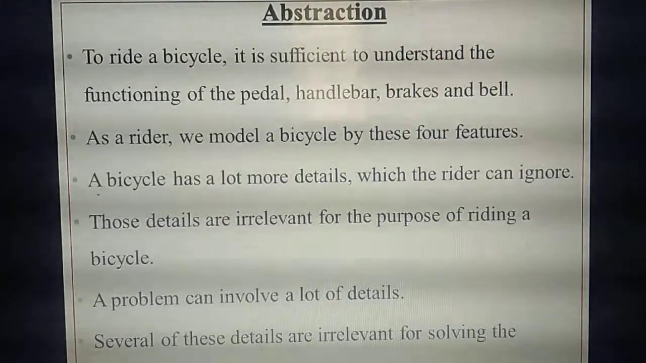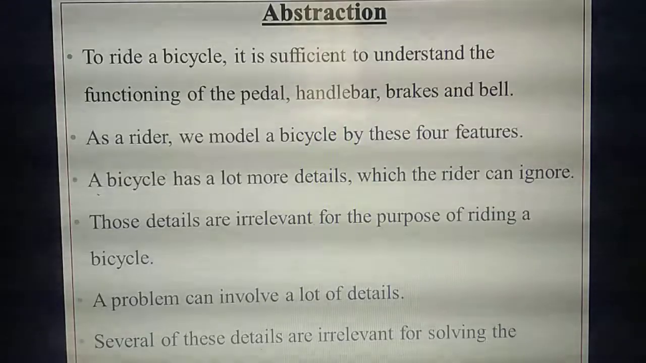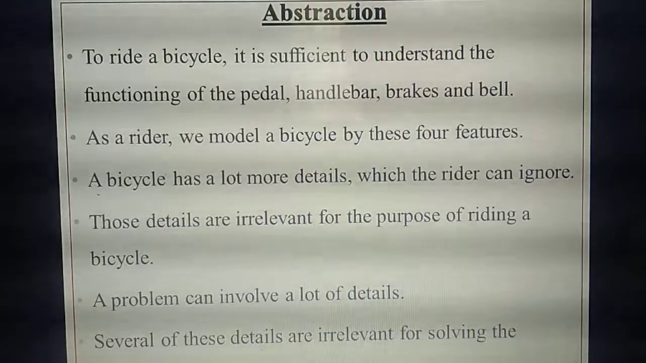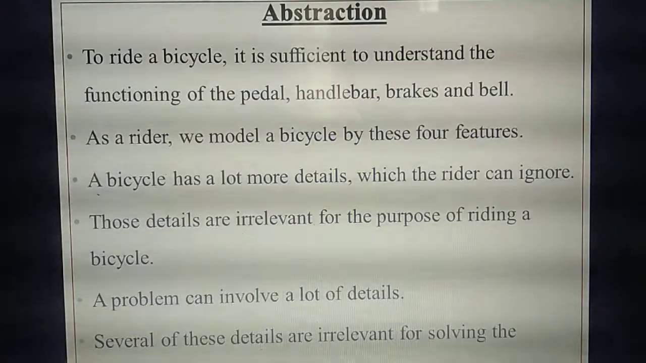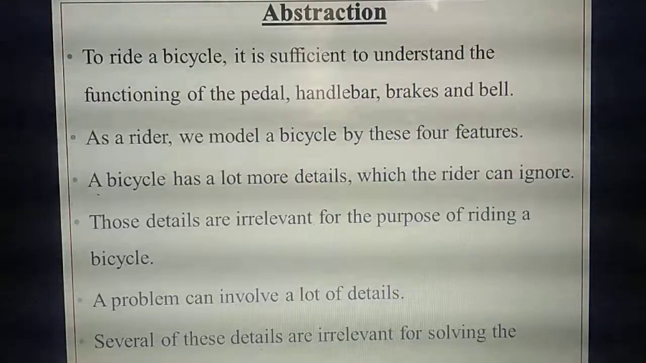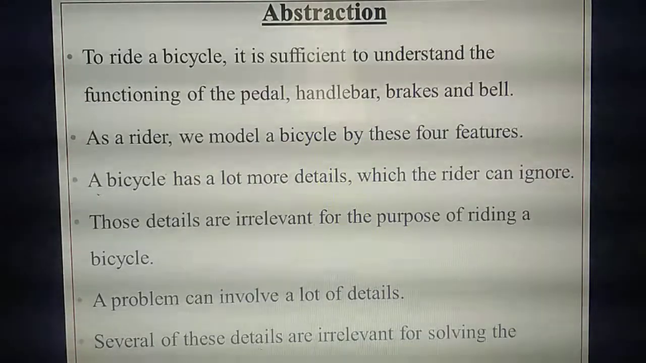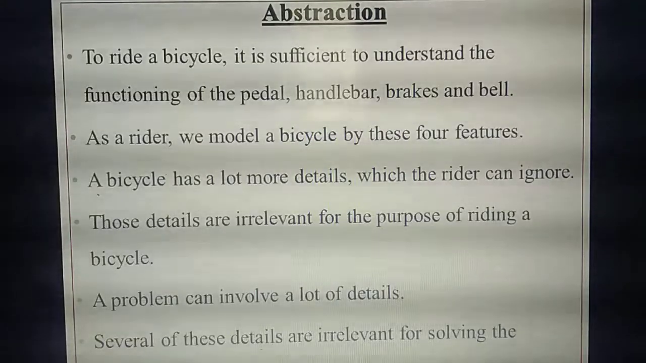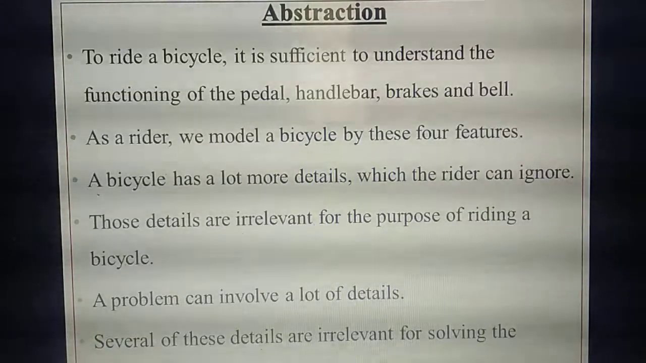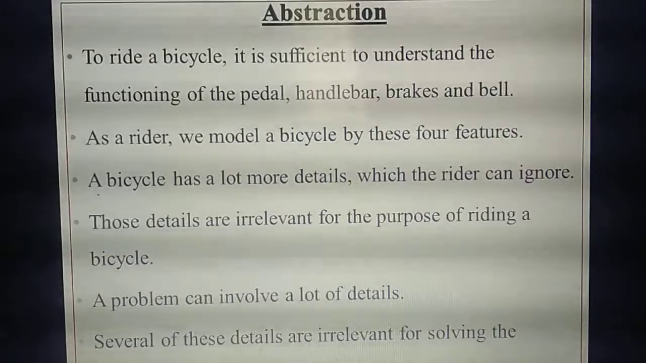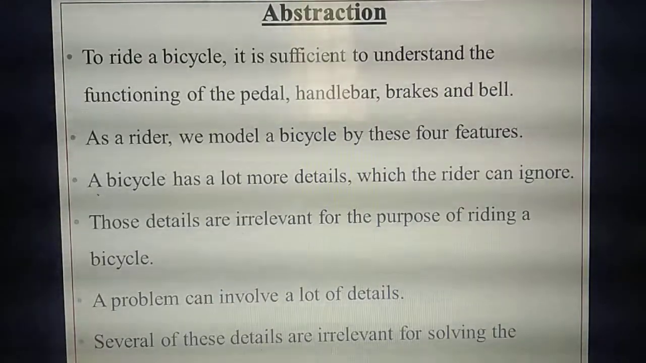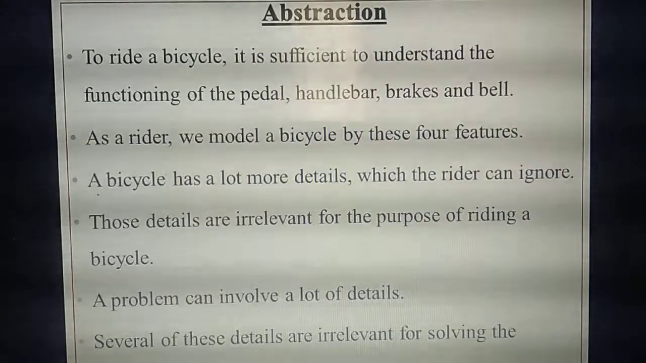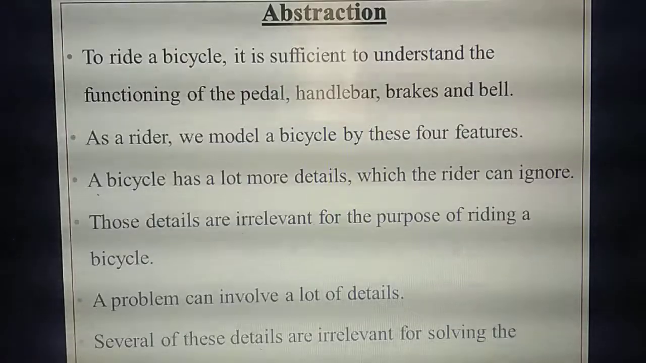But if you take the bicycle, there are a lot of details. Does a bicycle have only these 4 things? No. A bicycle will contain wheels, seats, then a lot of cables, then the dynamo. A lot of things are there in a bicycle. But while you are going to ride a bicycle, you will not bother about all these things. You will not bother about the wheels, the iron rods, or other things, wires, cables, or anything. But you will bother about only these 4 features.